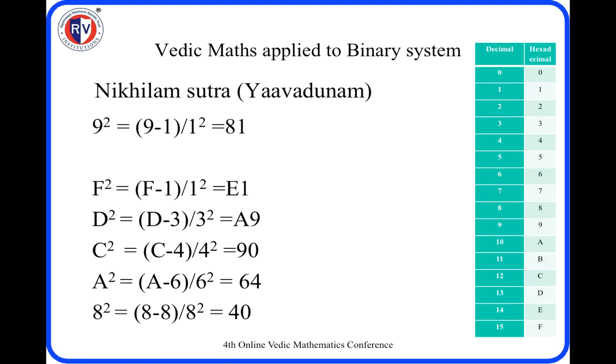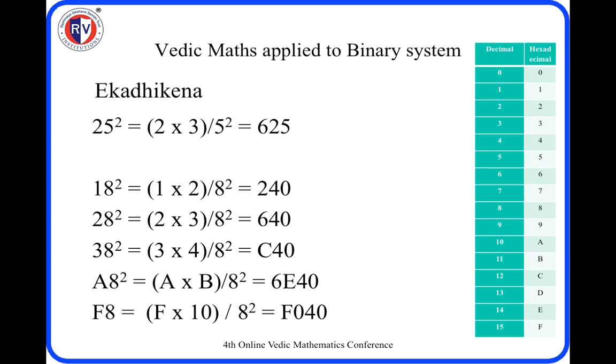Now applying the Yavadunam Sutra, 9 squared: 9 minus 1 because it is 1 less than the base, and 1 squared, we write 81. Now coming to hexadecimal, F squared. F is 1 less than the base. In hexadecimal, 16 is the base, and F is 15, so it is 1 less than 16. So F minus 1, and 1 squared, we get the answer E1. Similarly D squared. D is 13, so it is 3 less than the base. Therefore reduce it by 3 and also write the square of that. Therefore we get A9. Similarly we can go on.